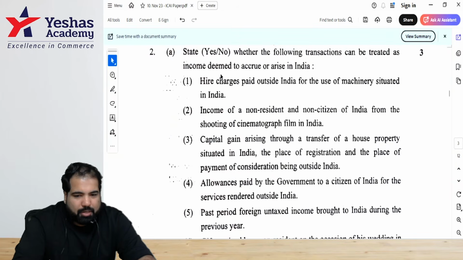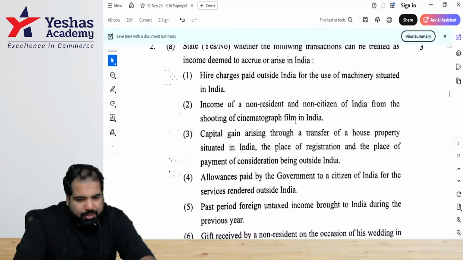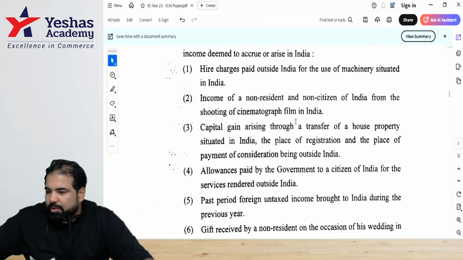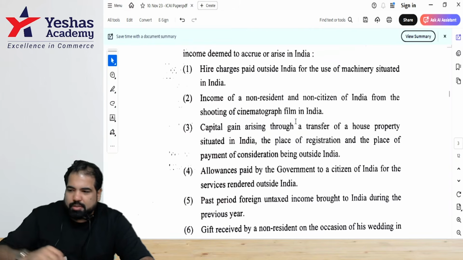Whether the following transaction can be treated as income deemed to accrue or arise in India. Everyone, people online also, we are back. You can write 1 yes, 2 no, and like that you can answer.